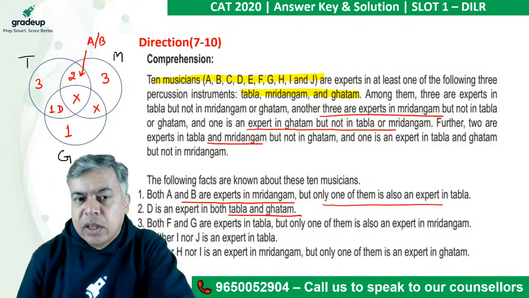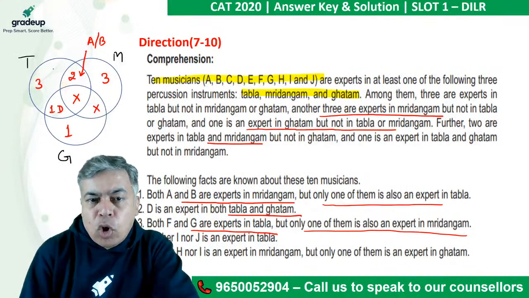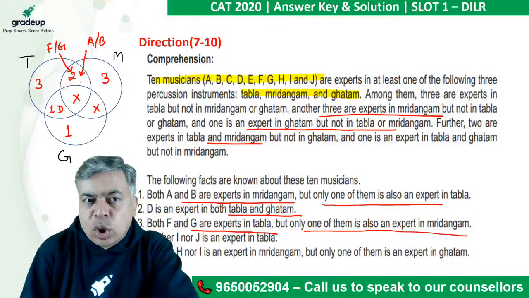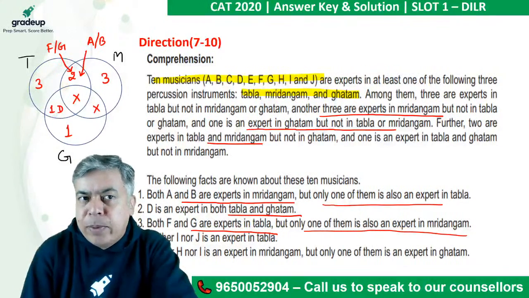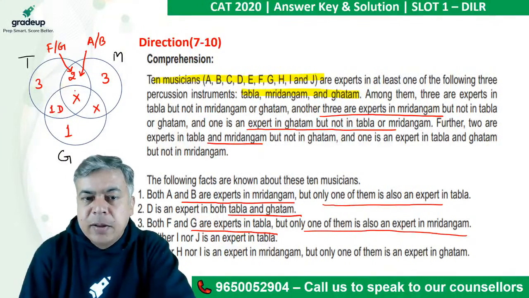Second point. Now both F and G are experts in T, but only one of them is an expert in M. So both F and G will be in T, but one of them will be here. So here two will be completed. One will be from A or B, one will be from F or G, right?